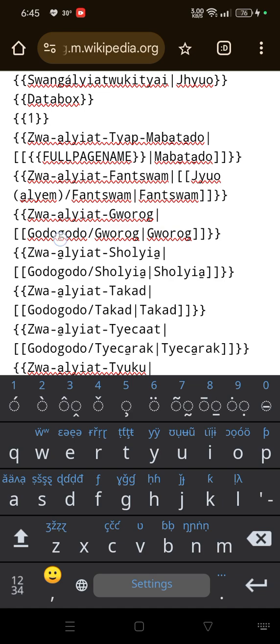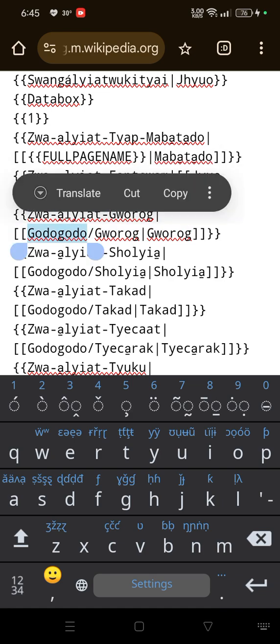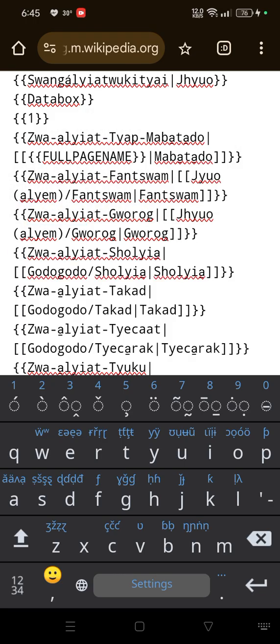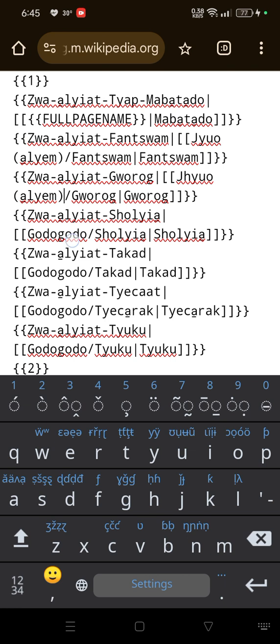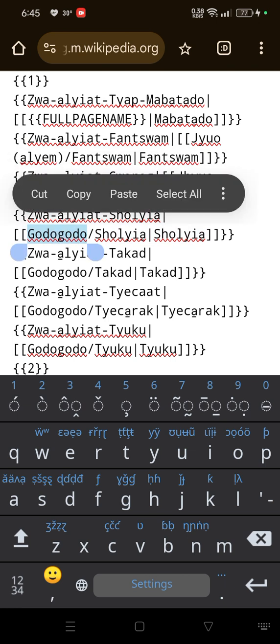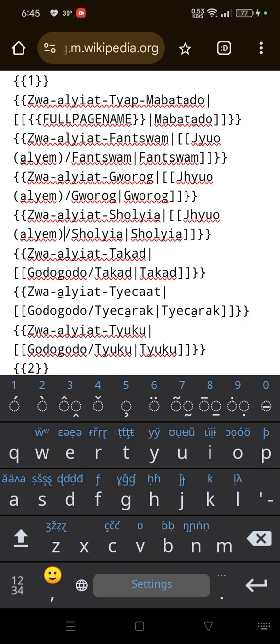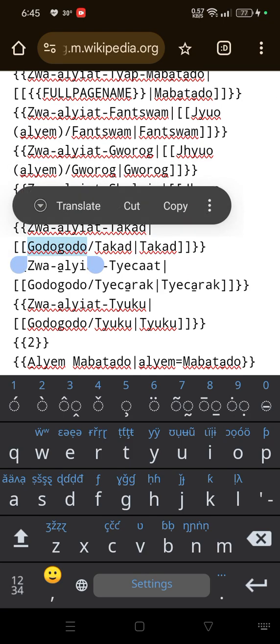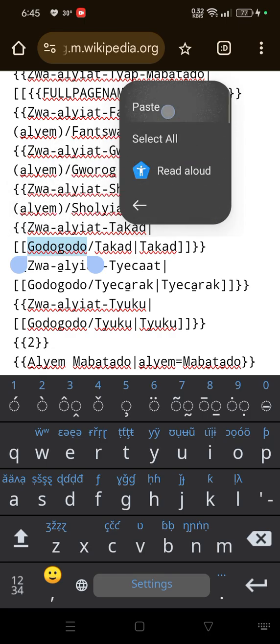So I'm going to go to Grok and then replace that Godo also, and the way Grok will call Jo, I'm not so sure, but I think it's Jo. So those who speak Grok can help to edit this. And then for Sholyo, I also don't know. I'm not sure. And then I paste it there.